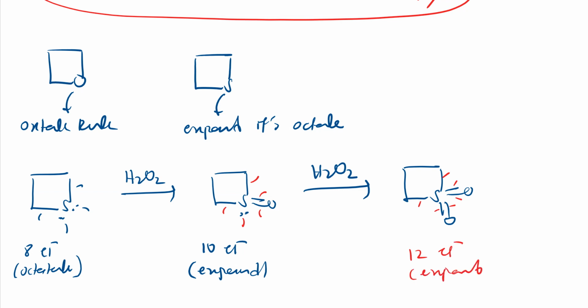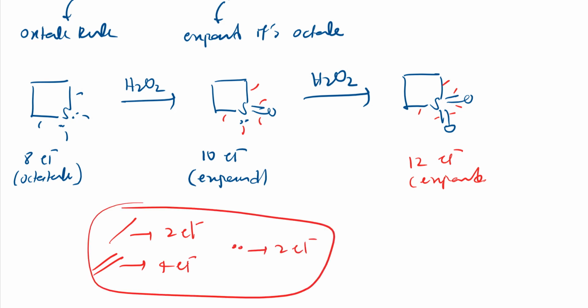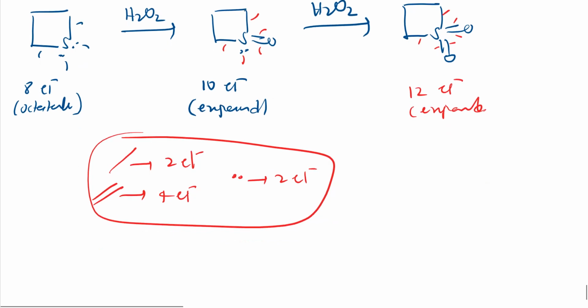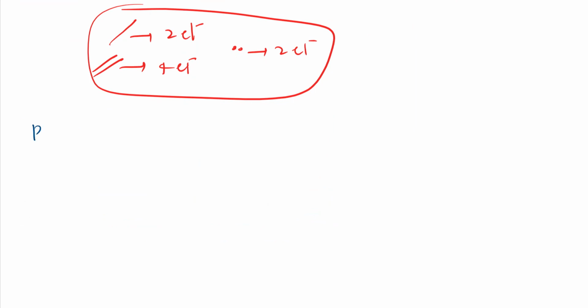I hope you know how I am counting. So single bond means 2 electrons. Double bond means 2 plus 2, 4 electrons. Right? Lone pair means 2 electrons. Just I'm counting like this, right? These things you know because we have studied this in PUC. No much difference. So last one, that is photochemical reaction of these titans. So what are those photochemical reactions?